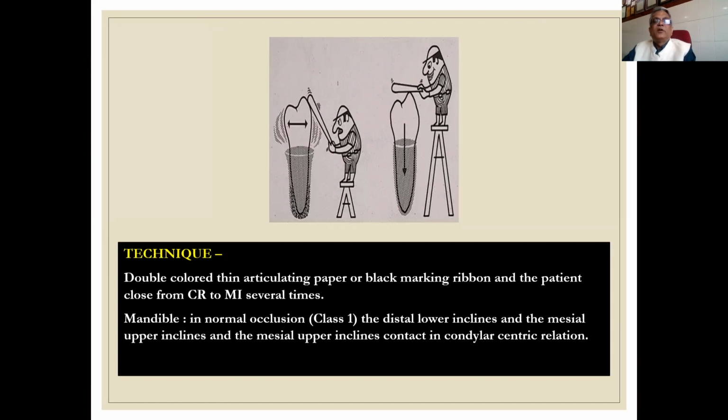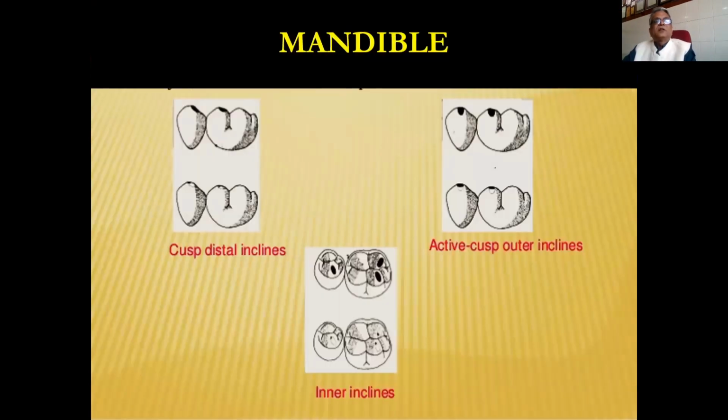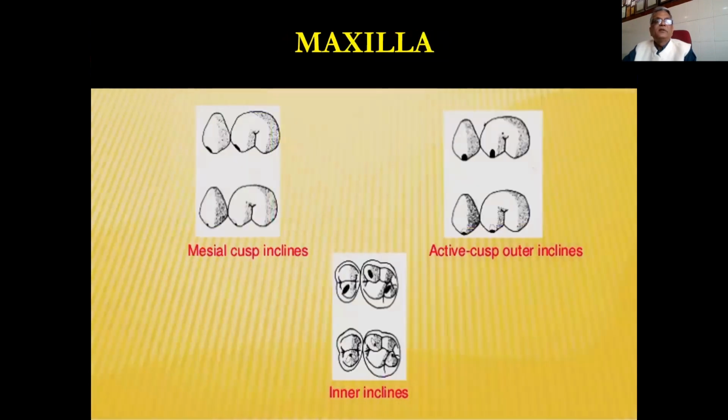Technique: double-colored thin articulating paper or black marker ribbon, and the patient goes from CR to MI in serial trials. In a mandible with normal class 1 occlusion, the distal lower inclines and the mesial upper inclines contact in the centric relation. See here, these are the cuspal distal inclines and active cusp outer inclines in the case of the mandible, and inner inclines. So you can see the dark points. In the maxilla, it is the mesial cusp inclines, active cusp outer inclines, and inner inclines in different areas.